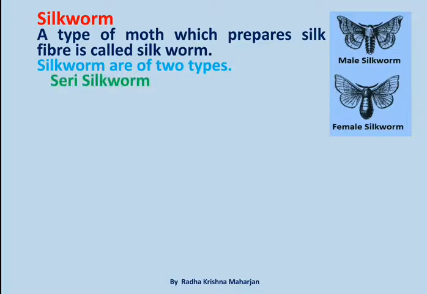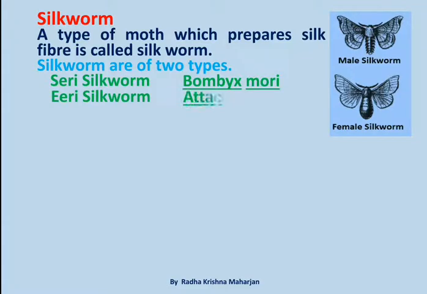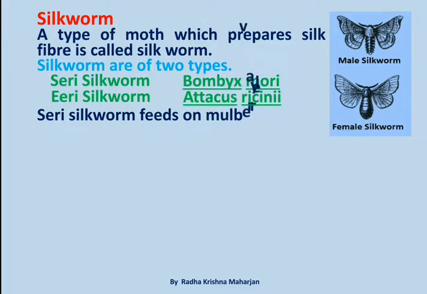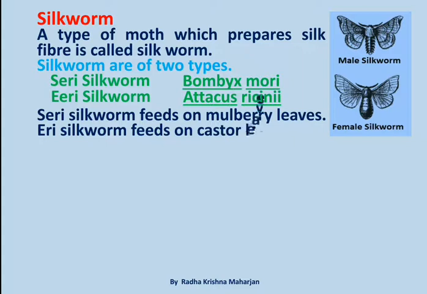Seri silkworm, Bombyx mori, and Eri silkworm, Attacus ricini. Seri silkworm feeds on mulberry leaves. Eri silkworm feeds on castor leaves.